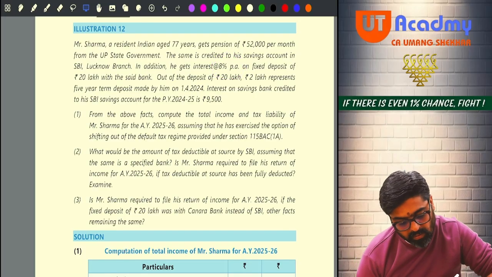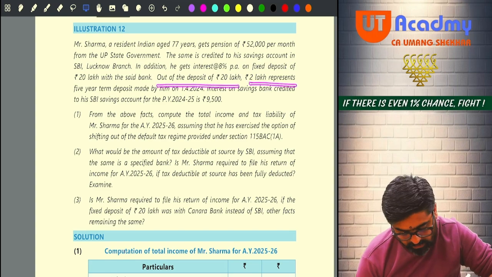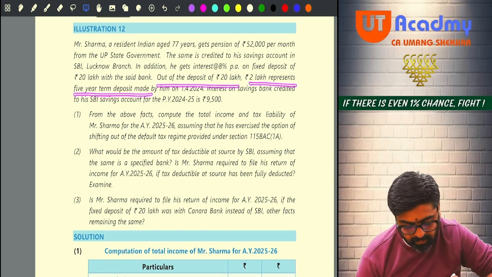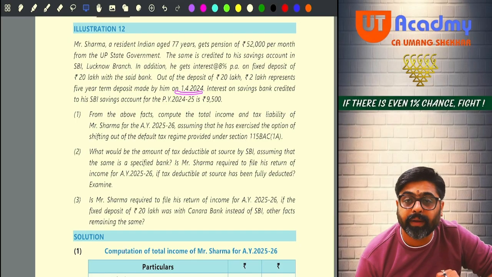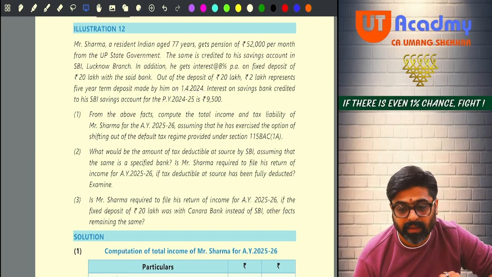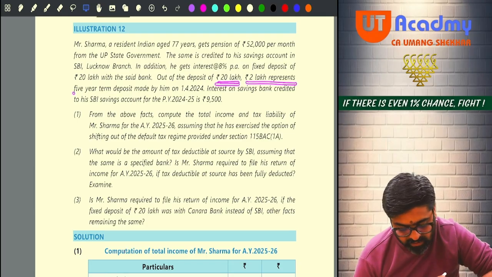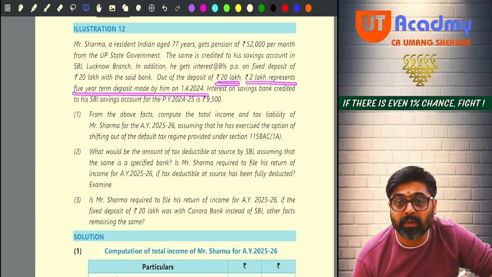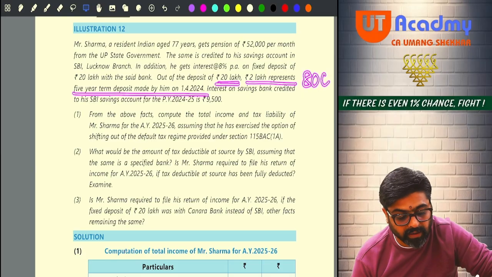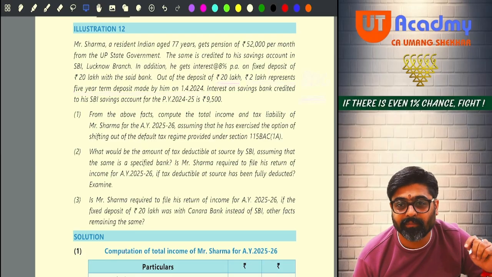Now, out of the deposit of 20 lakhs, 2 lakh represents the 5-year term deposit made by him on 1st April 2024. Can I say, out of 20 lakhs, 2 lakh he has deposited this year only as a 5-year term deposit. For this, he is going to get 80C deduction this year.